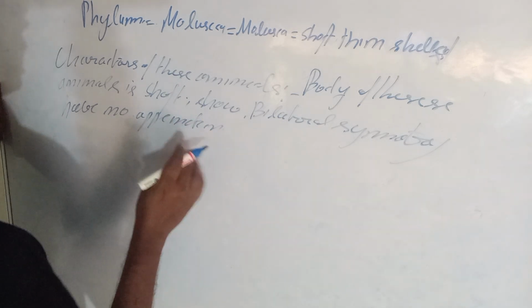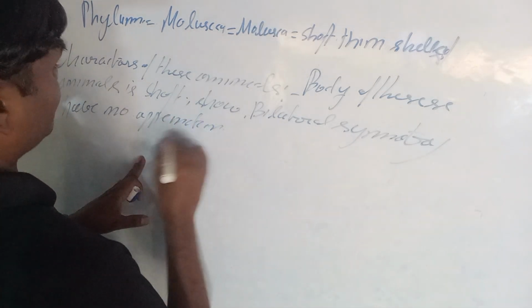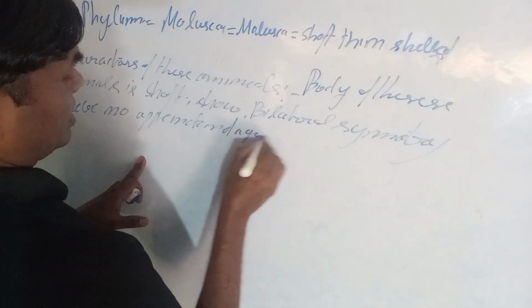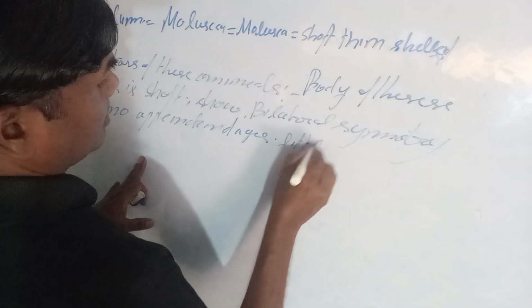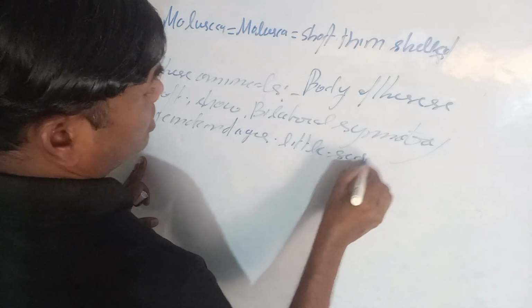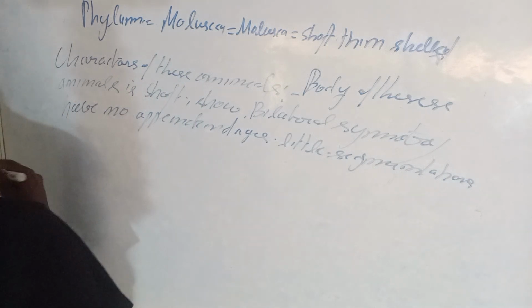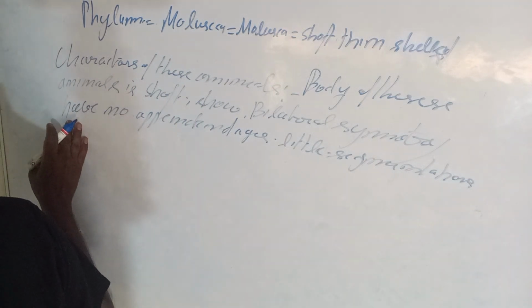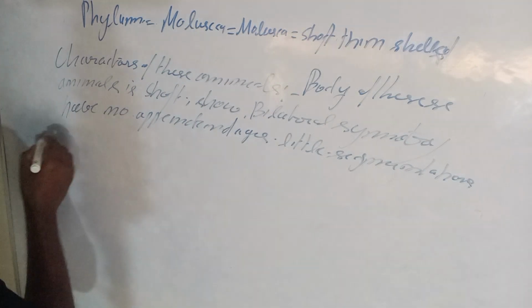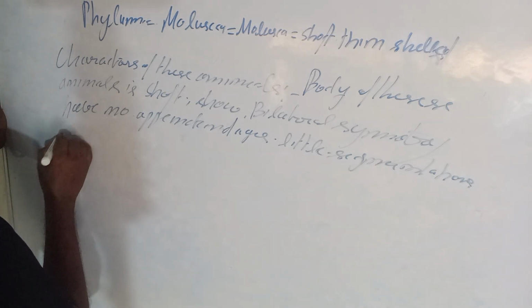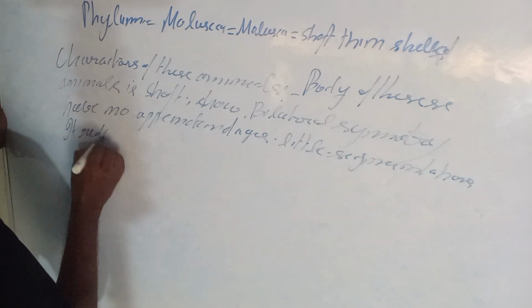Appendages means parts like legs or arms. Little segmentation is present, and the coelomic cavity is reduced.